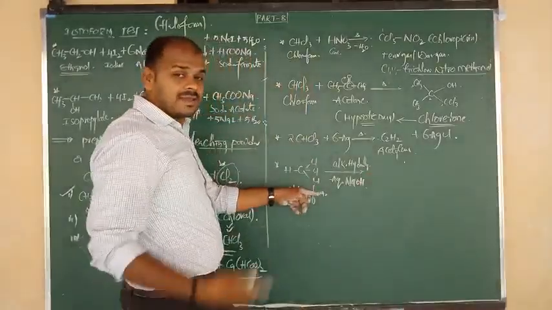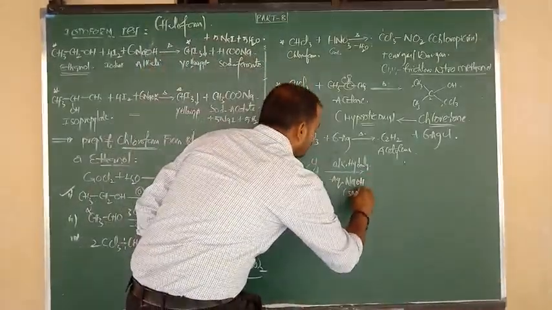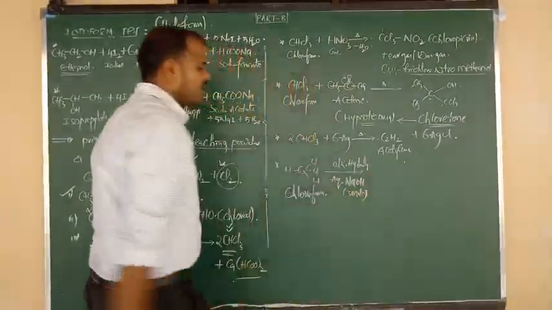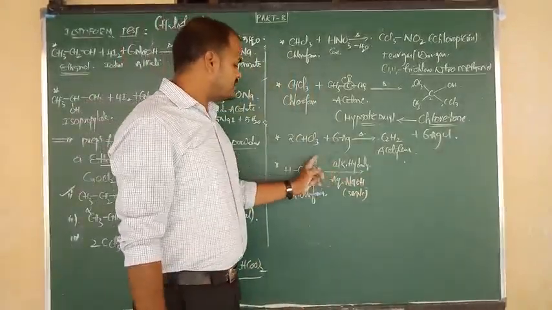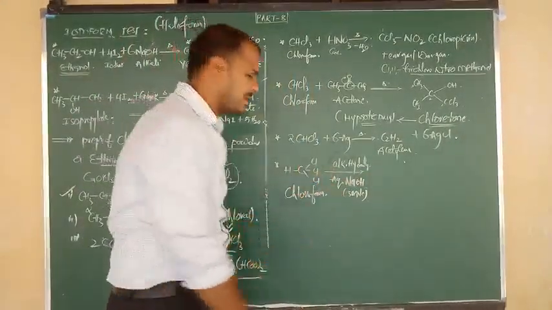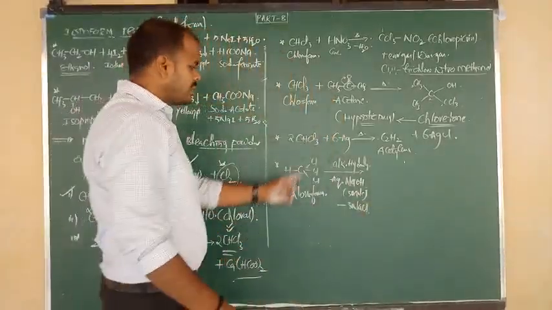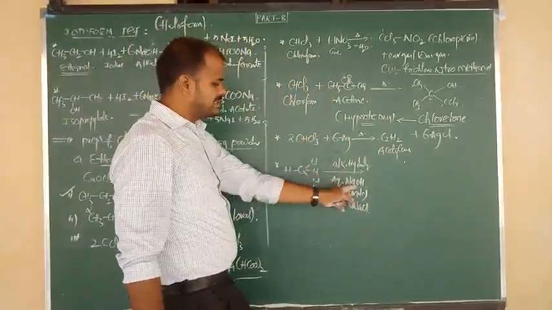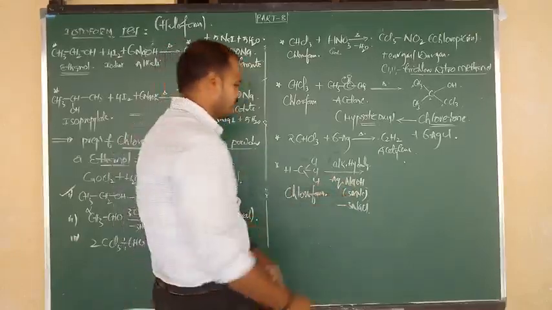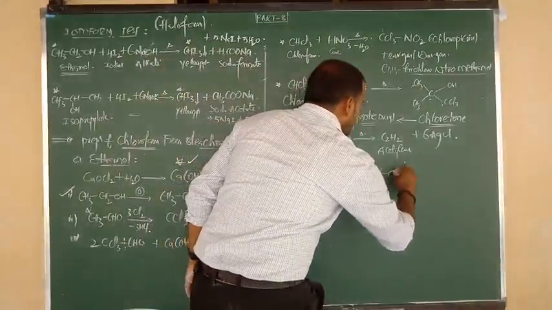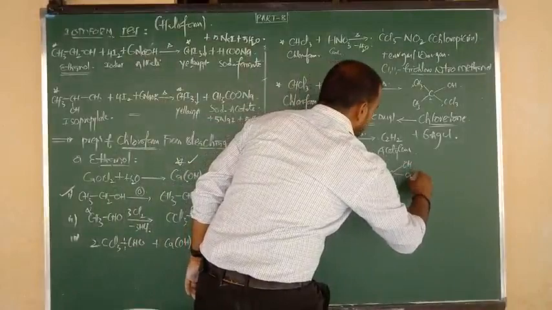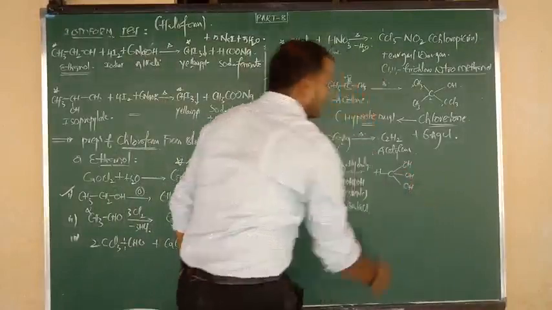Here how many Cl's are there? 3 Cl. So we take 3 moles of aqueous NaOH. Na combines with each Cl, so we lose 3 moles of NaCl. After that, each Cl is replaced by OH. That's why I have taken 3 moles. So H bonded to C, with three OH groups.